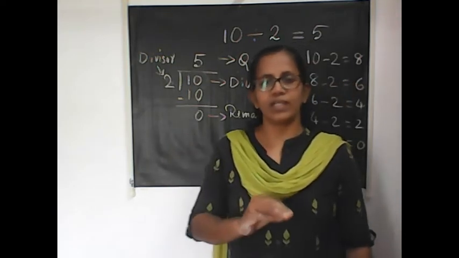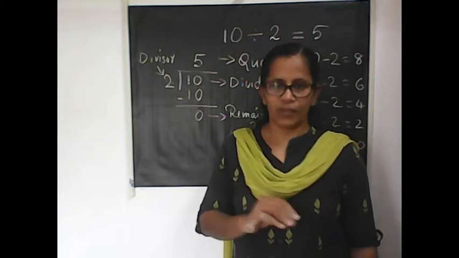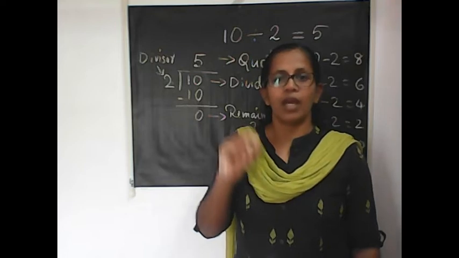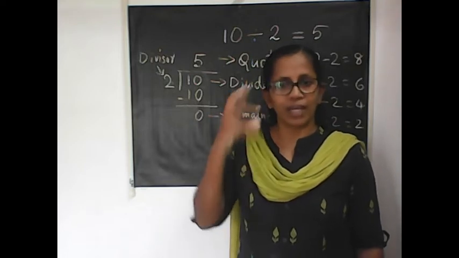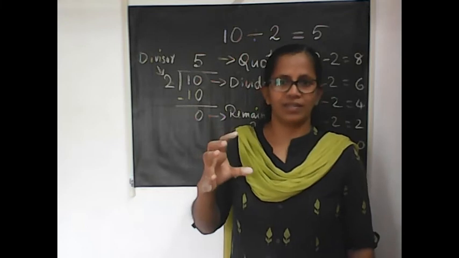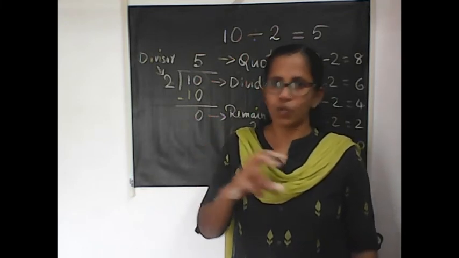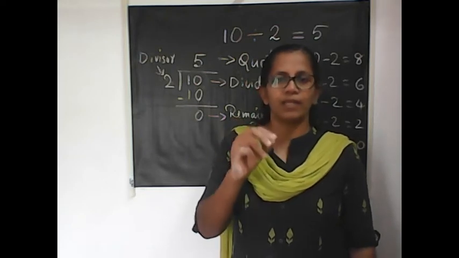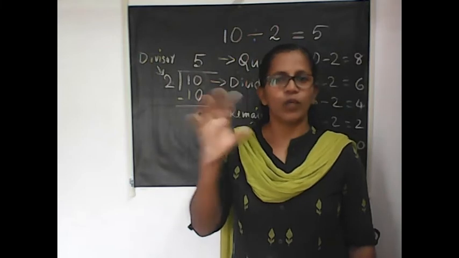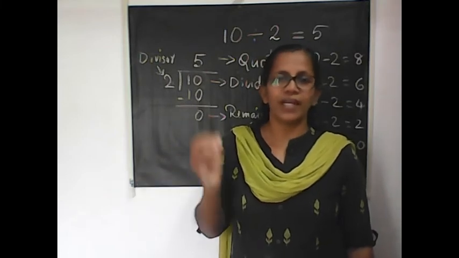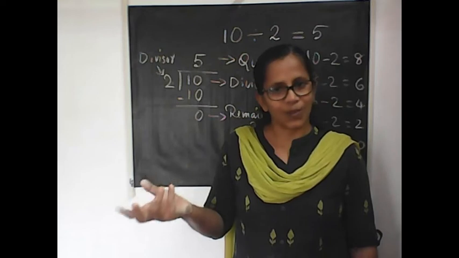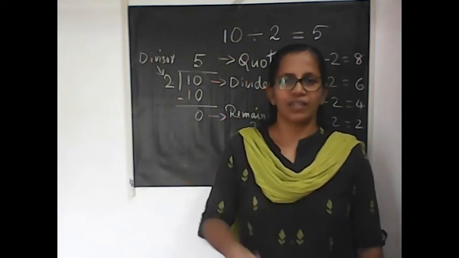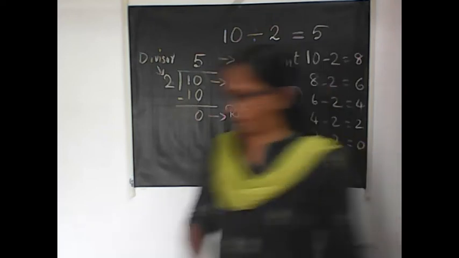Next we are going to learn the important information, or the properties, of division. Some things should be kept in mind, the facts about division. As in multiplication, when you multiply a number by 1, you get the same number. When you multiply a number by 0, the product will be 0. In the same way, there are some properties related to division. Let us discuss those properties.